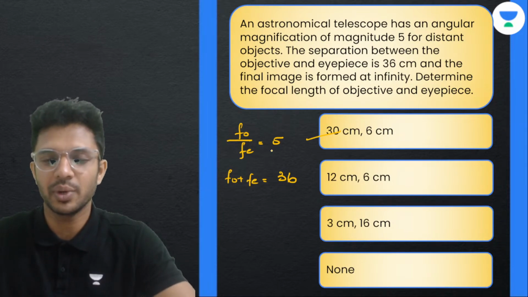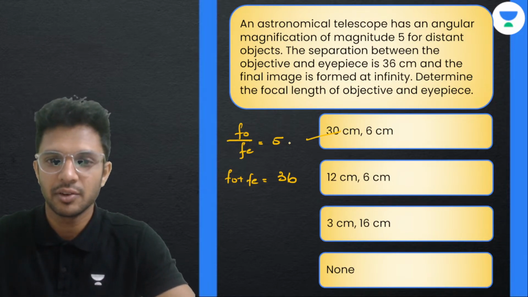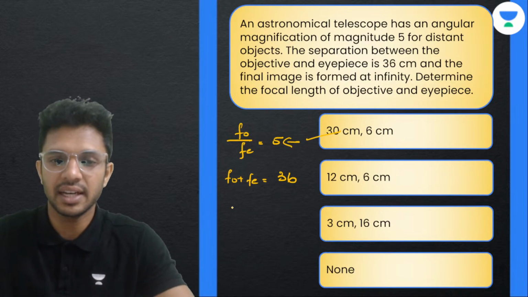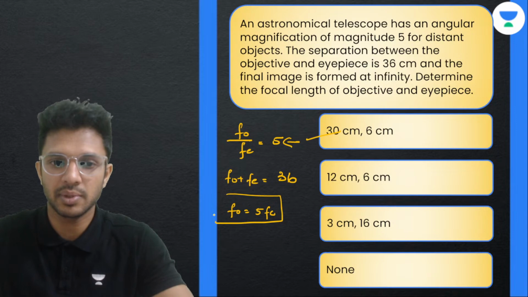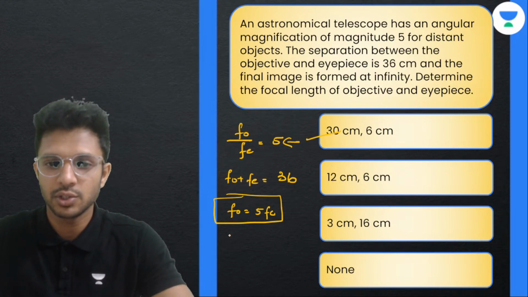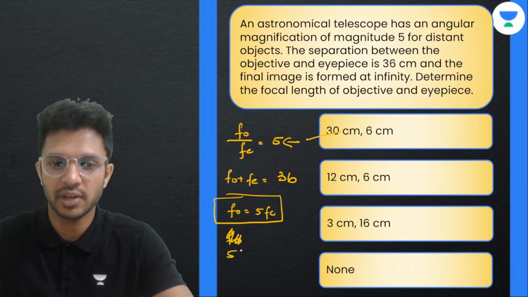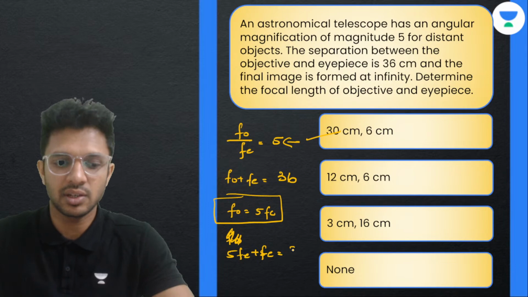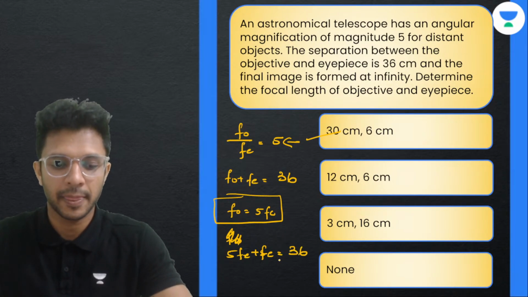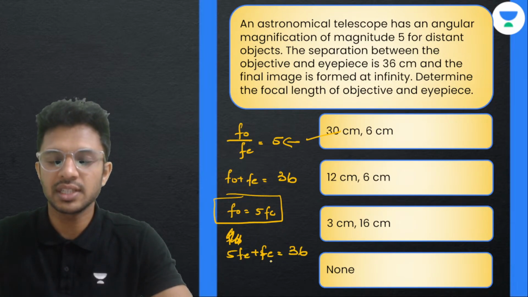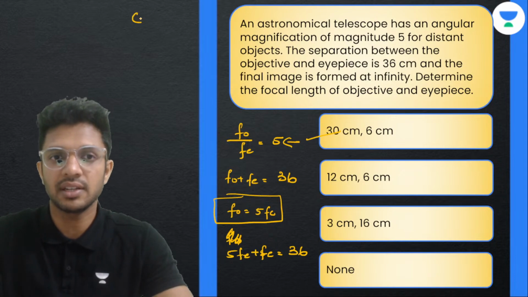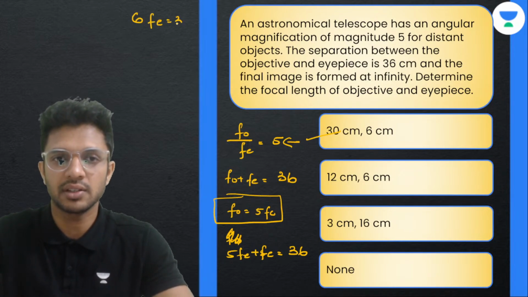Now it became so simple. We already have two equations, two unknowns, just solve it. From the first equation, we can see that F naught is 5 times Fe, just cross multiplication. So F naught we can substitute as 5 times Fe plus Fe is equal to 36. So 6 Fe is 36.